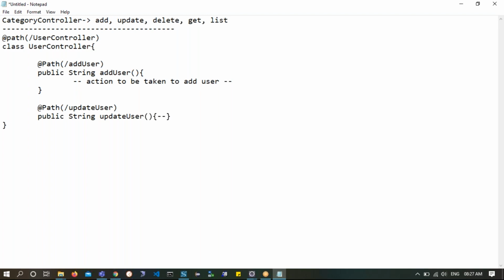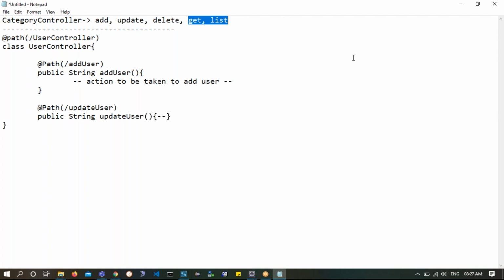So when you call all these methods, they will come to you. Understood? This is how we will try to do it. Get and list you can basically call directly from a JSP page, but I'll try to write it as part of the servlet. Let's see how it is going to work.